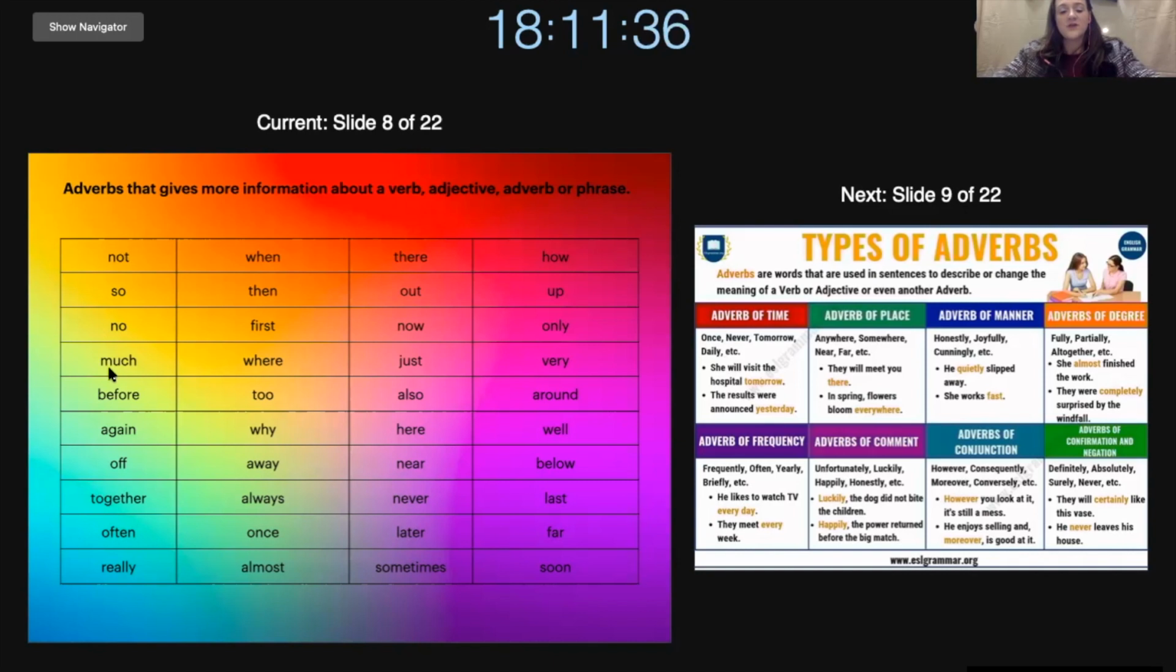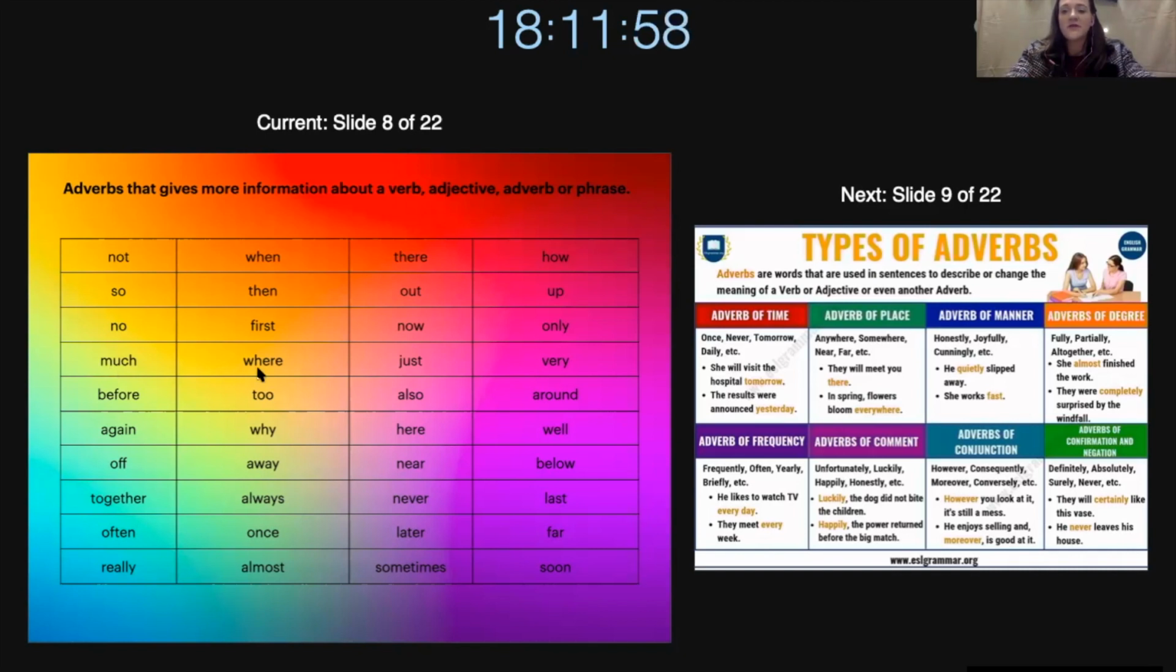Much. Much refers to a group of things. So, how much do you have? Or this can be how much time, how much money. So this will be everything together. How much is it? What is the amount? What number?